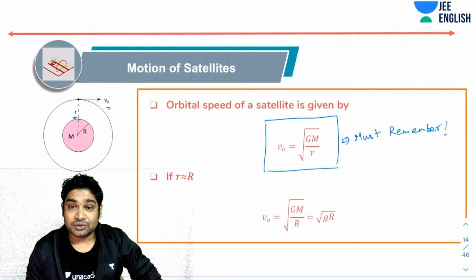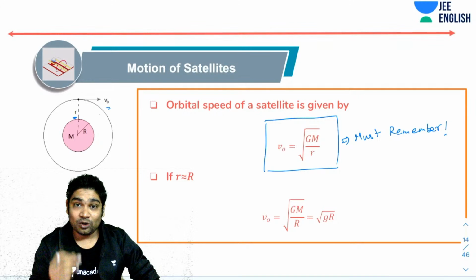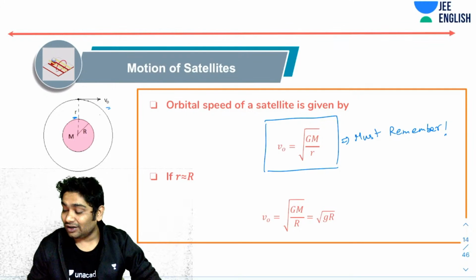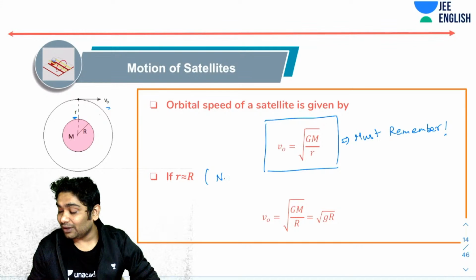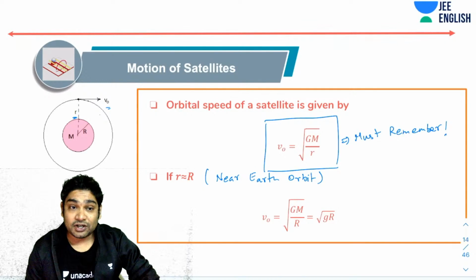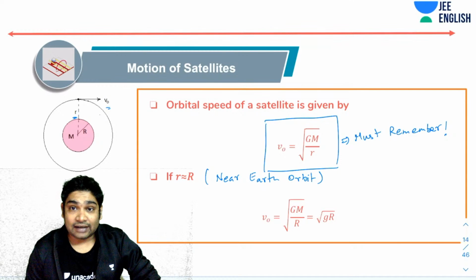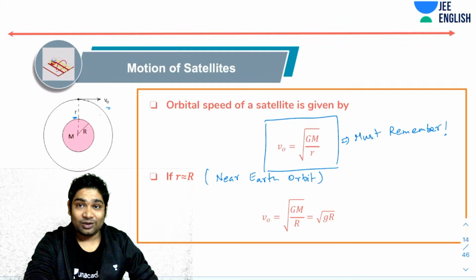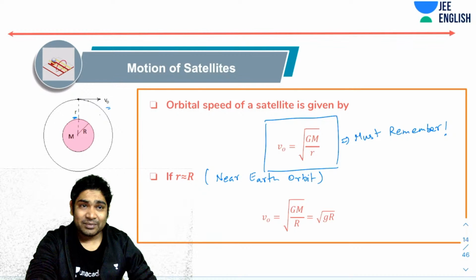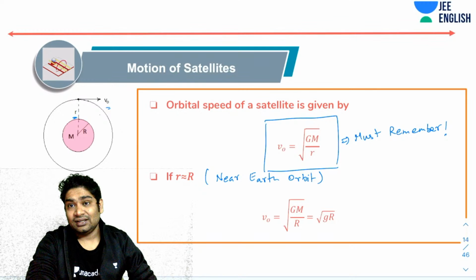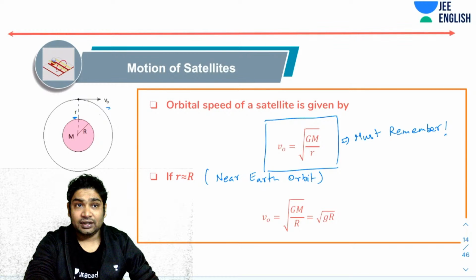This is a very frequently used expression. Now, if r is close to capital R, that is, if your satellite is in a very low orbit, so near Earth, this is called a near Earth orbit. In a near Earth orbit, the speed of the satellite should be root gr. So that's another result that you can maybe memorize, maybe not. That's all right. If you remember the previous one, then this is nothing new. Right, let's move forward.